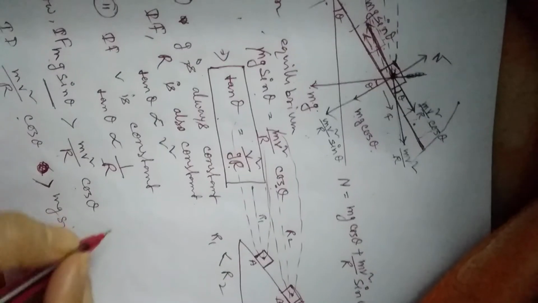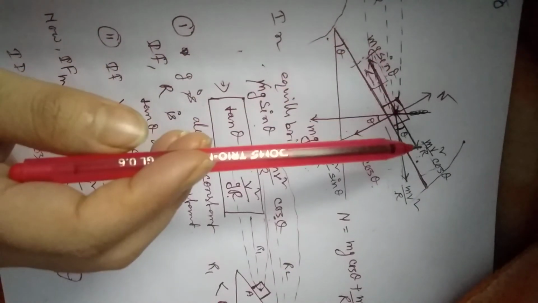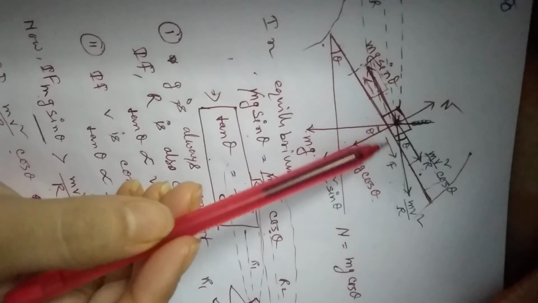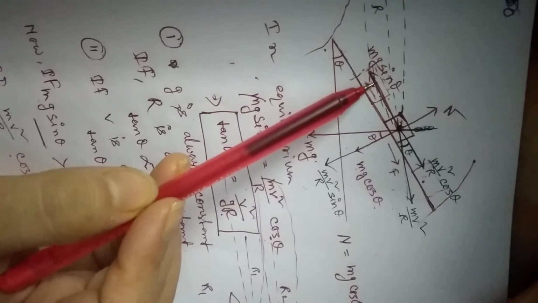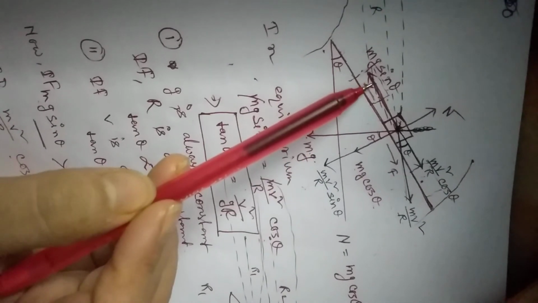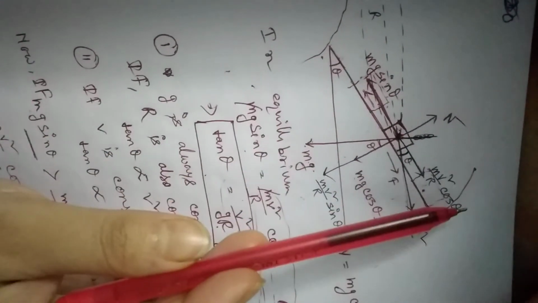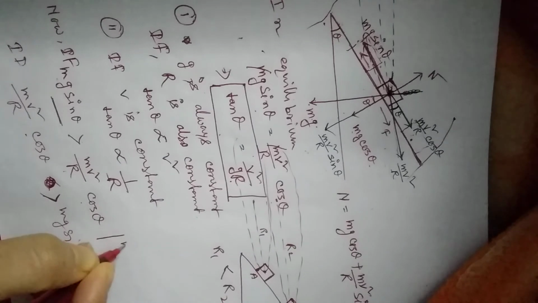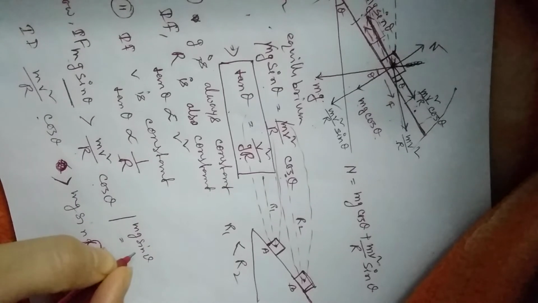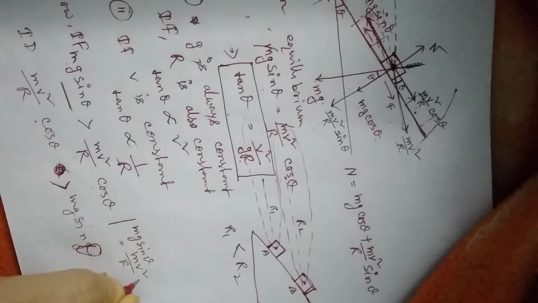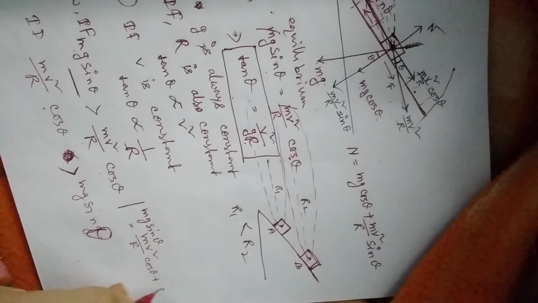Okay, so if friction arises here, then if this component is greater than this component, friction arises along this direction, and after some time the vehicle reaches this position, and suppose at this position the vehicle is at rest. That means in this position this component is balanced by the sum of this component and this friction. So we can write mg sin theta equals mv square by r cos theta plus f.